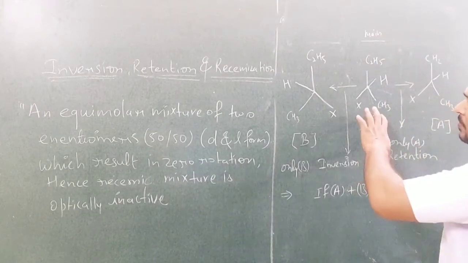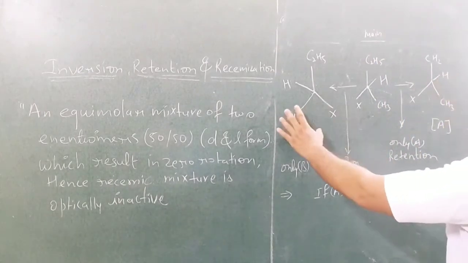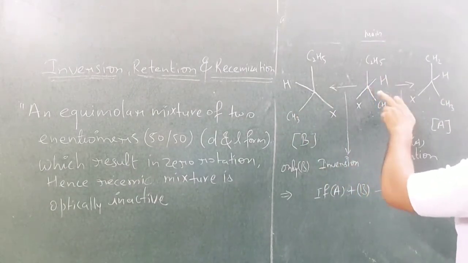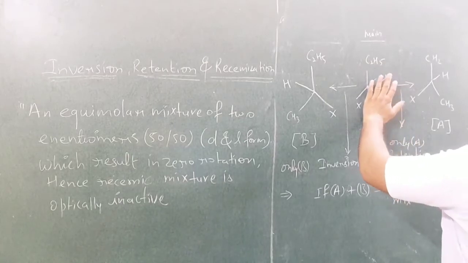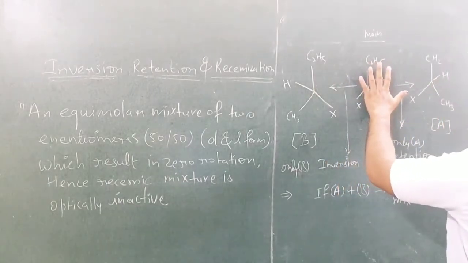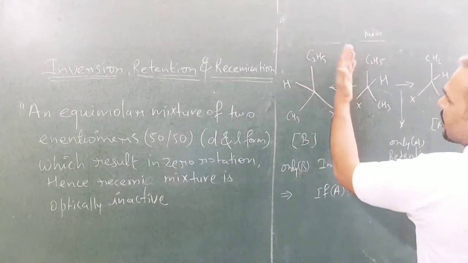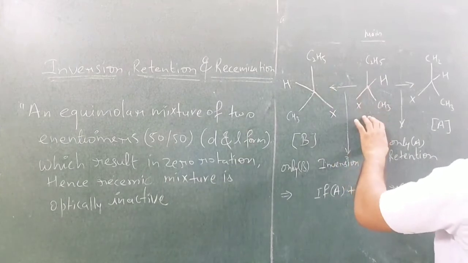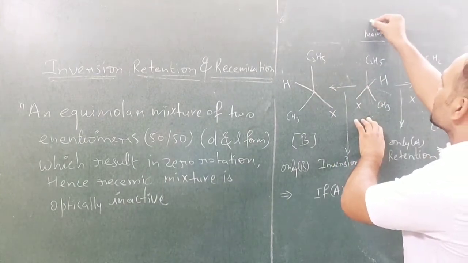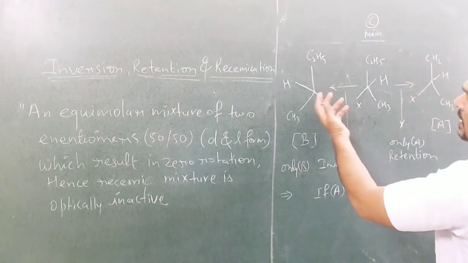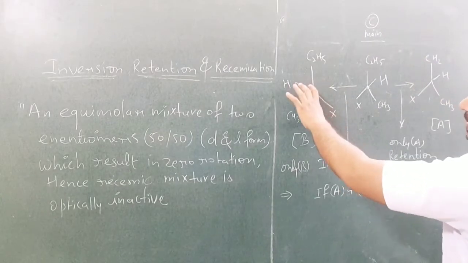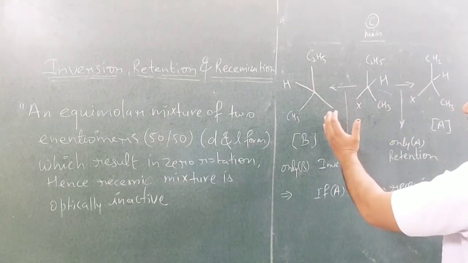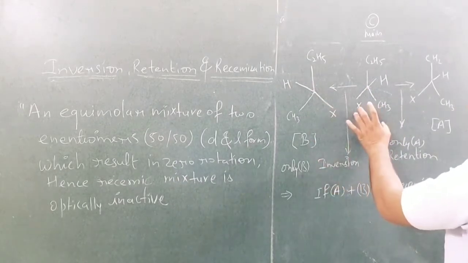If suppose we got the product B from here, right? Here you can see C2H5, H, X, CH3. If it is inverted, ये ऐसा है, और अगर ये ऐसे हो जाता है, इन्वर्स हो जाता है, यानी मिरर इमेज हो जाती है, राइट? तो इसको बोलेंगे इन्वर्जन ऑफ मेन मॉलिक्यूल. Suppose this is C. Inversion of C, then we will get B. So this process, when left changes into right and right changes into left, is called inversion of the molecule.